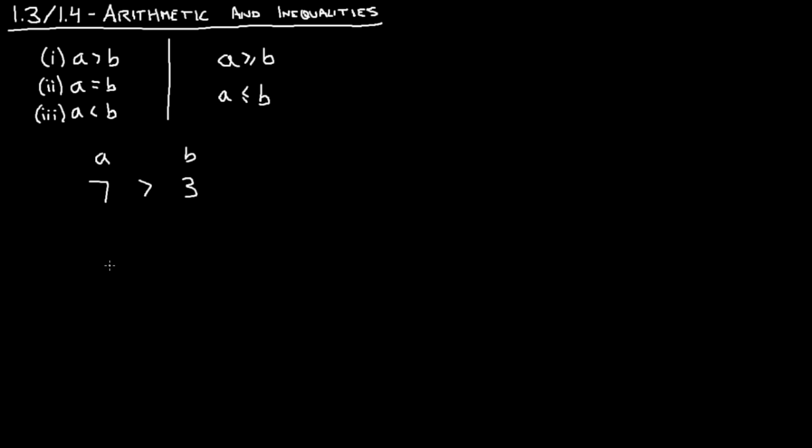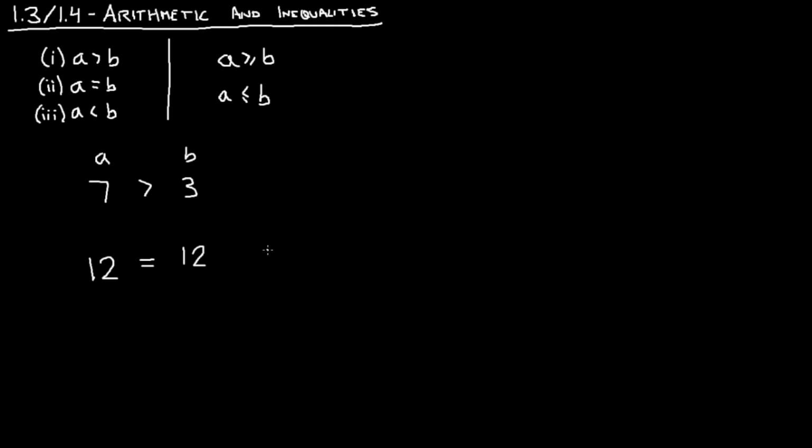Let's do another one. I'll choose 12 for A, and I'll let B also be 12. So which condition does this fall under? Is A greater than B? Is 12 greater than 12? No. Is A equal to B? Is 12 equal to 12? Yes. Is A less than B? Is 12 less than 12? No. 12 is 12. It's not less than 12.